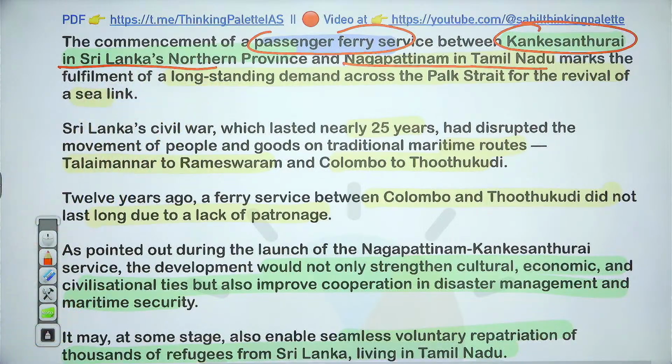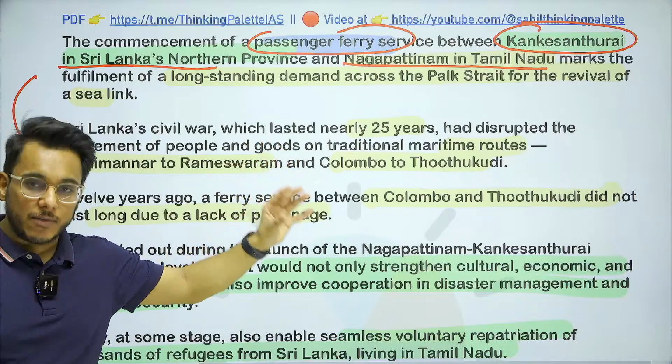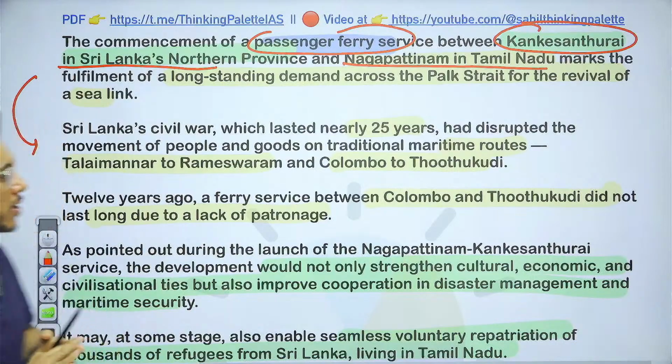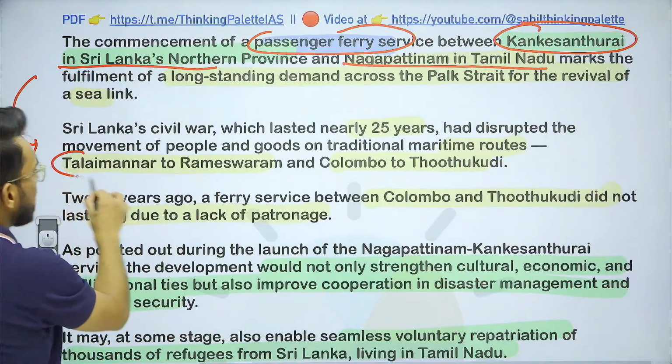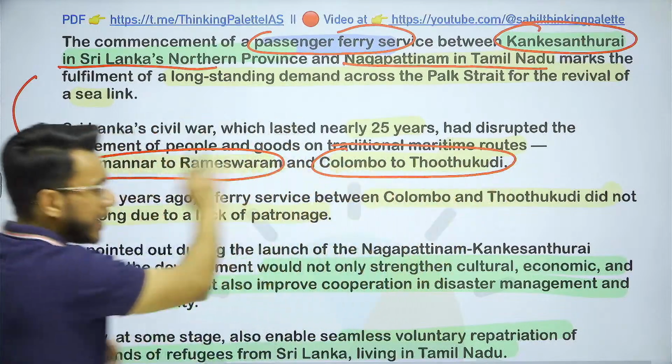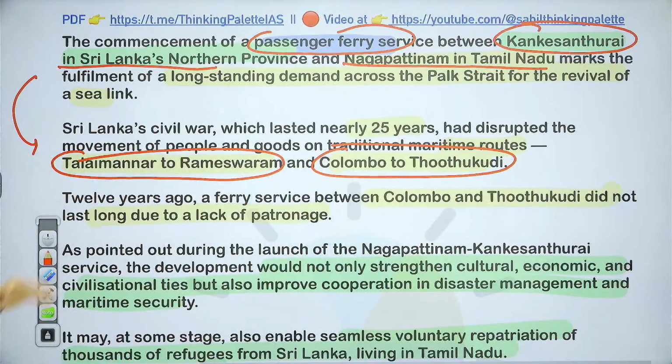Okay, and it will meet a long-standing demand to provide connectivity across the Palk Strait. Now, understand this particular thing, guys, that in the past there were some connectivity projects. For example, Talaimannar to Rameswaram, Colombo to Thoothukudi. These were some connectivity lines that were there, but they actually got disrupted because of the civil war, and over the last few years, largely because of neglect, they got disrupted.